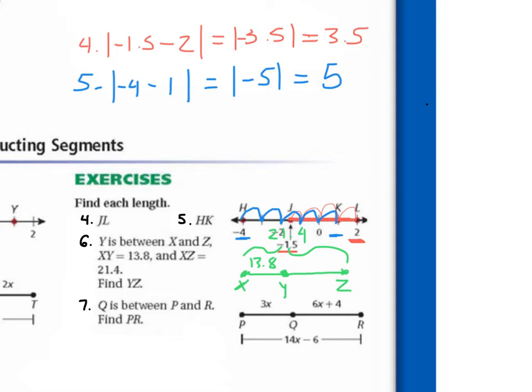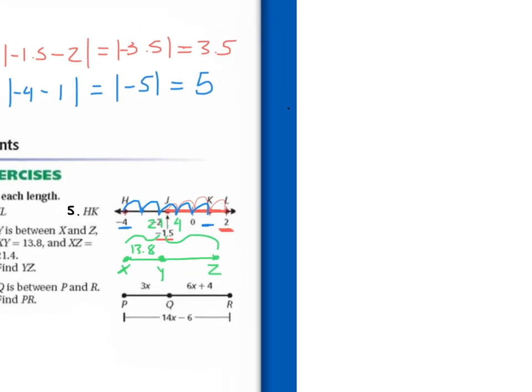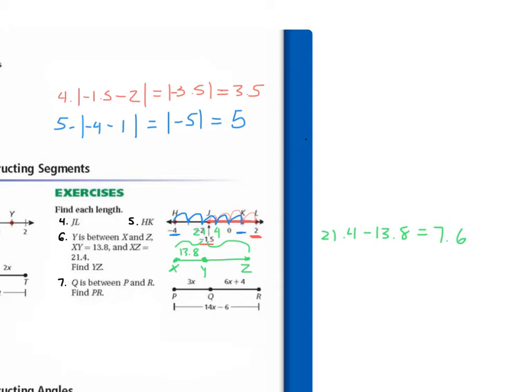So what can we do to find YZ? Subtract. So we would subtract what? So 21.4 minus 13.8. And what do we get? 7.6. So YZ is 7.6.